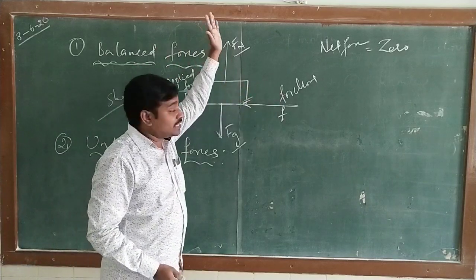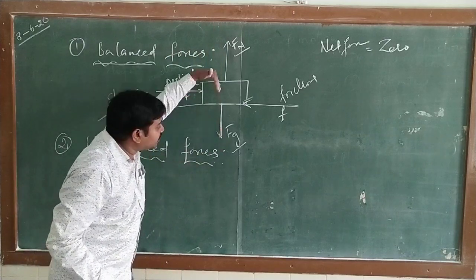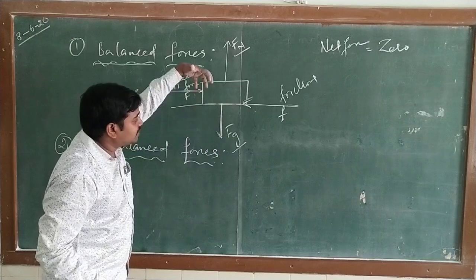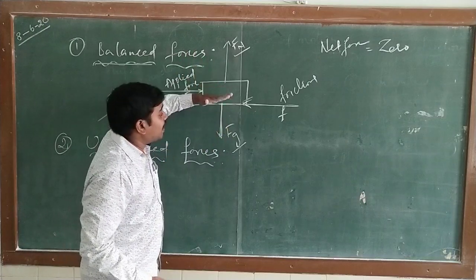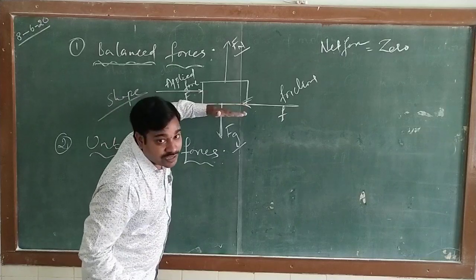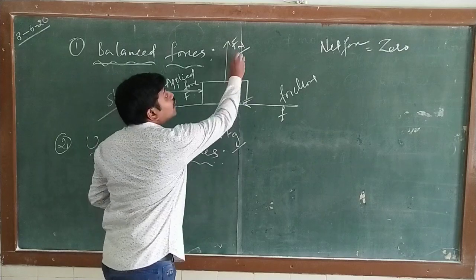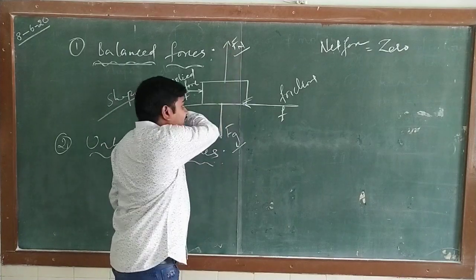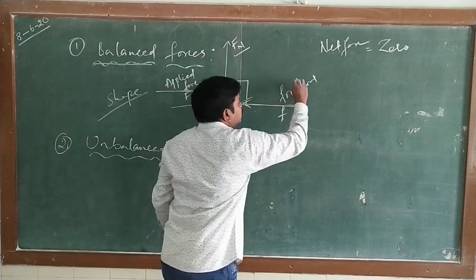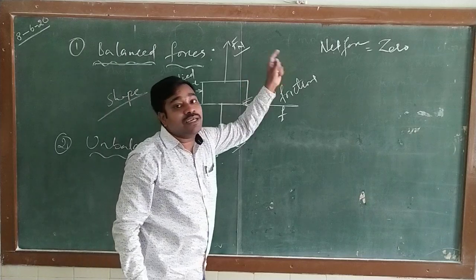Whereas two more forces act along the vertical direction: the gravitational force, or weight of the body. The weight of the body always acts downwards. To balance this, there is one more force offered by the table surface along the vertical direction, upwards. Such a force we call the normal force. So these two are equal and opposite, whereas these two are also equal and opposite. So these two make the net force 0.